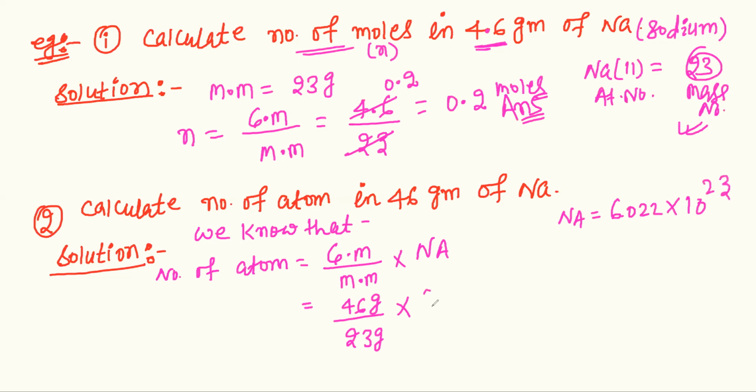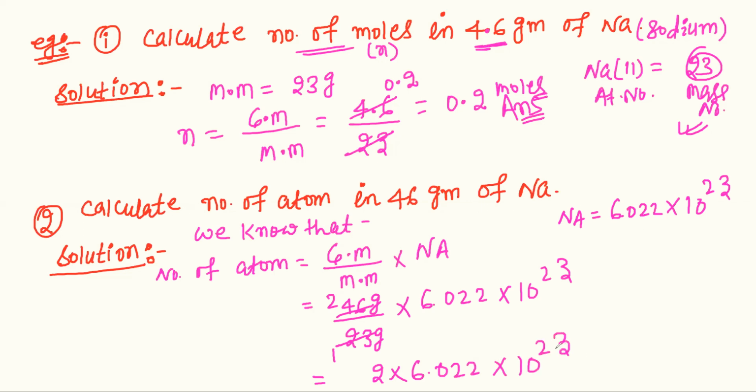So we can say 6.022 into 10 raised to the power 23. Therefore, 23 times 1 is 23, 23 times 2 is 46. We have 2 into 6.022 into 10 raised to the power 23.